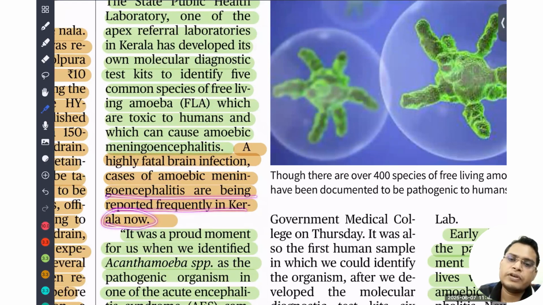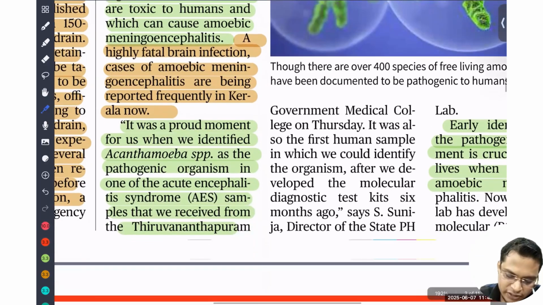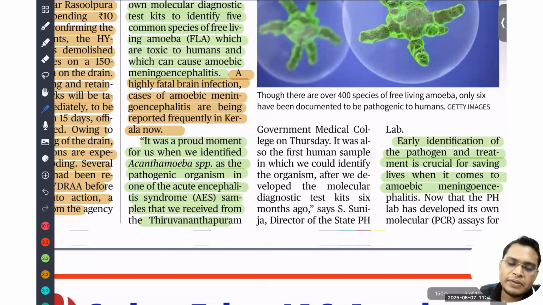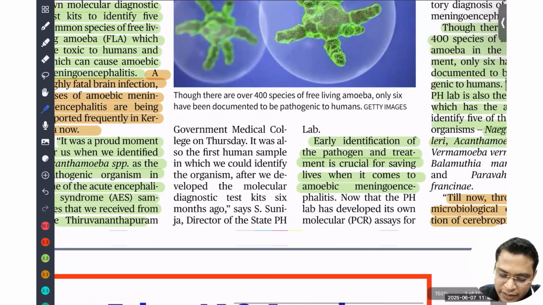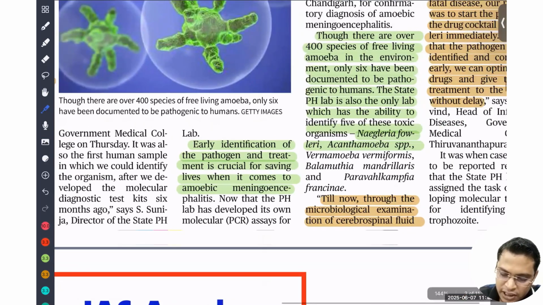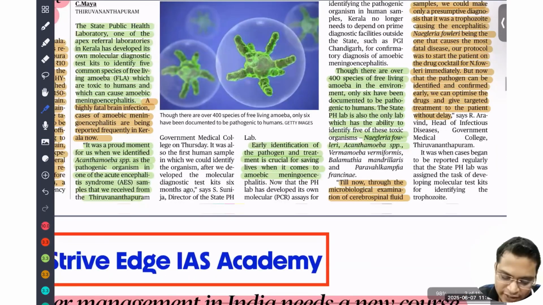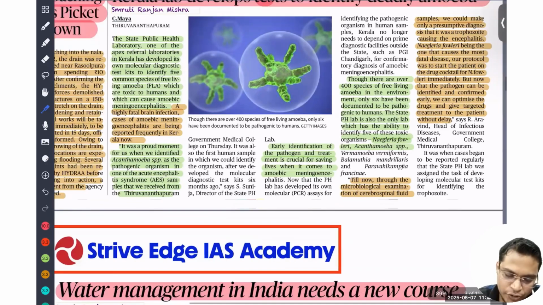So now we have seen frequent instances. People who go to a pond or a stagnant water body and take a bath, this amoeba can enter through your nose and start eating your brain, and gradually people have died from this. Okay? So whenever you have the testing capability, that can lead to early identification of the disease, so that we can start early treatment. Okay? So it's a good thing. We need to expand this testing capability all over India also.